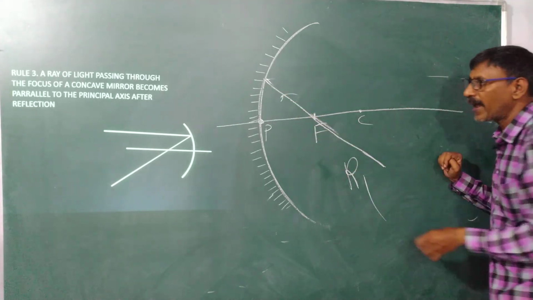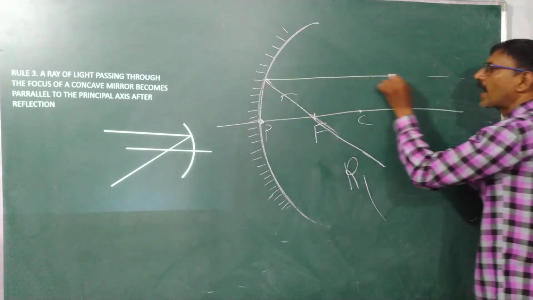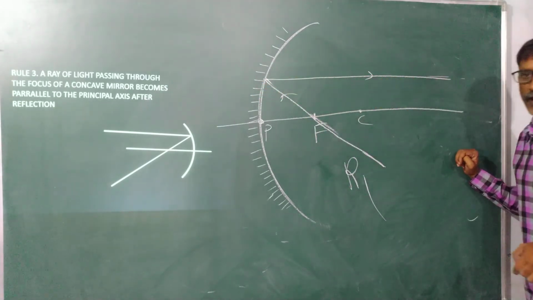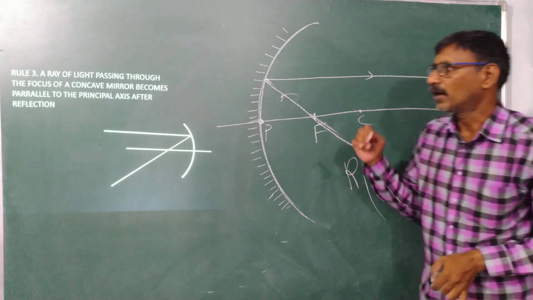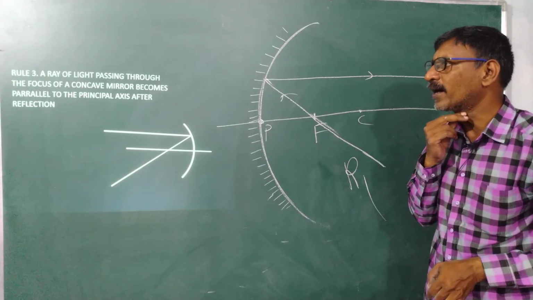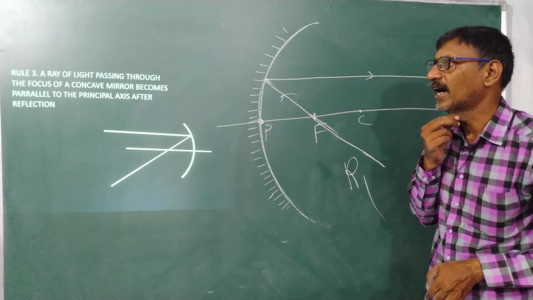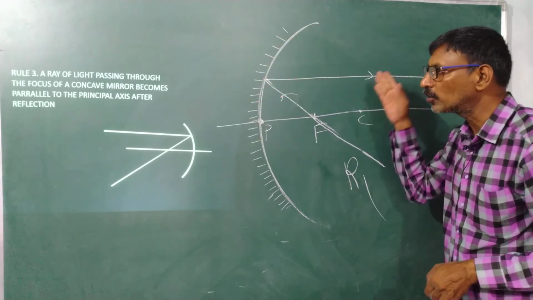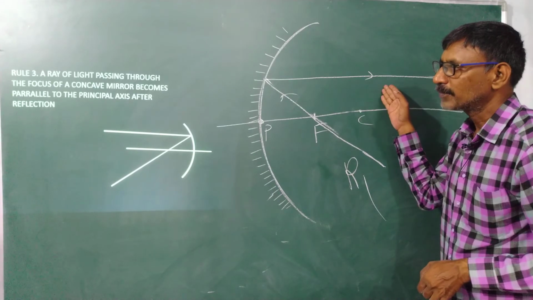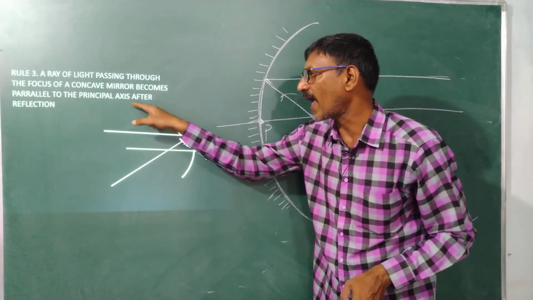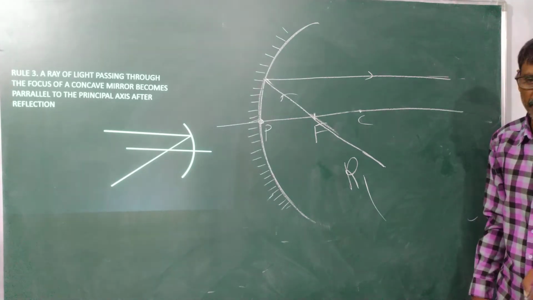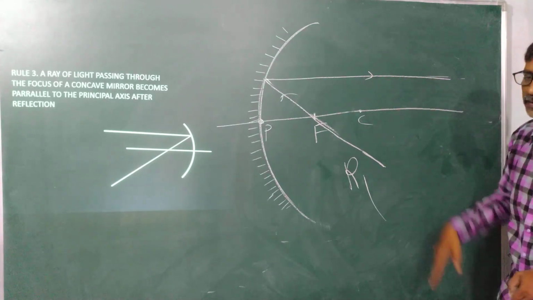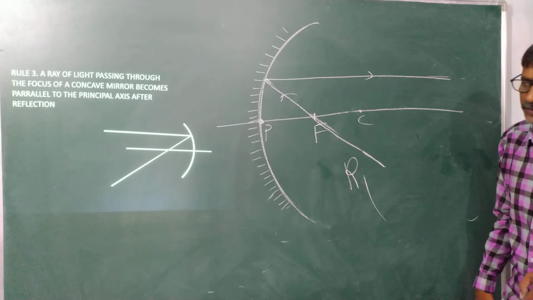It's reflected back and goes parallel to the principal axis. This also helps us to study the image formation. Rule 3: a ray of light passing through the focus of a concave mirror bounces back parallel to the principal axis after reflection.